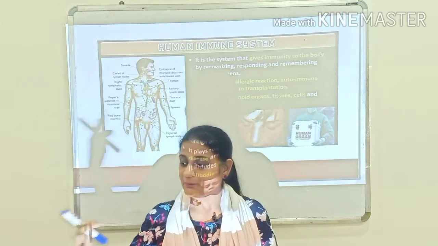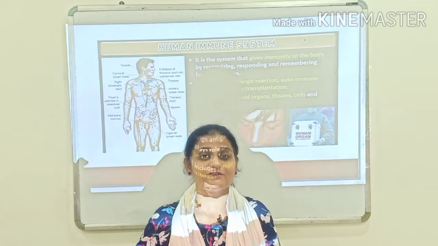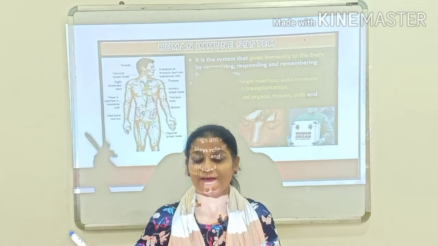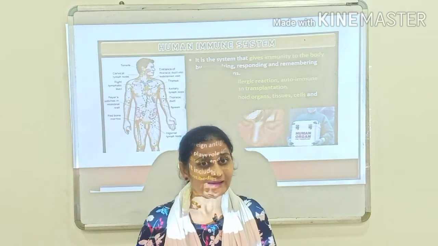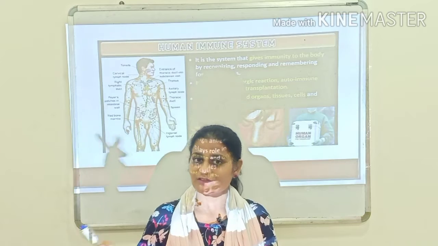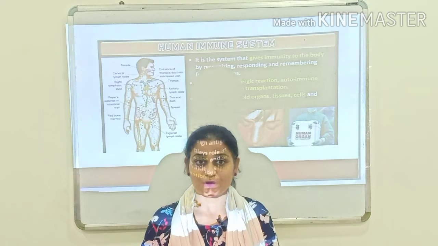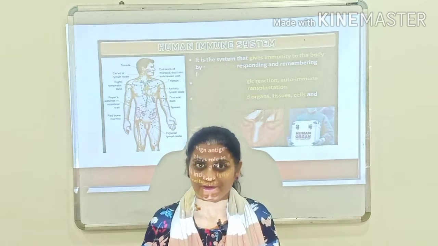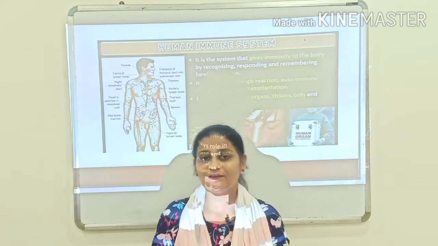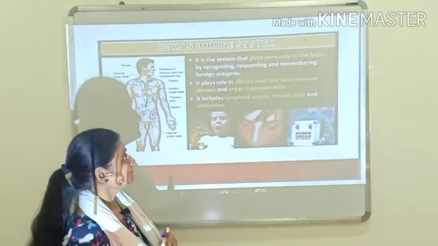It's because the immune system of the other child is very good or it is very high. You can say the immunity or immune system of the other child is very good, and as a result the other child does not get infected by cold and fever, right? So we are starting with the immune system today.